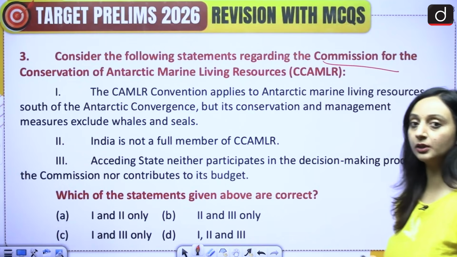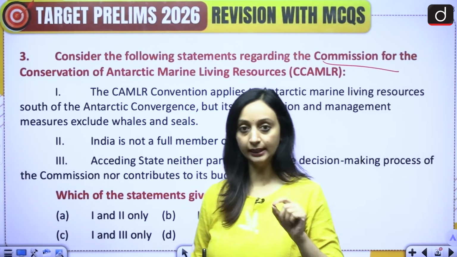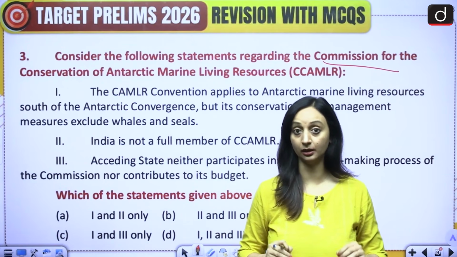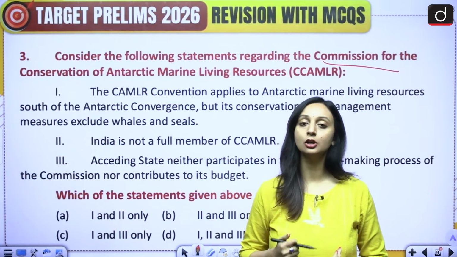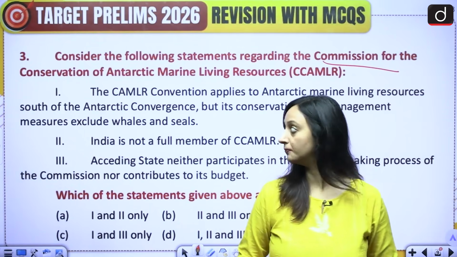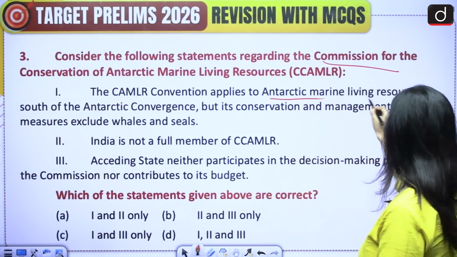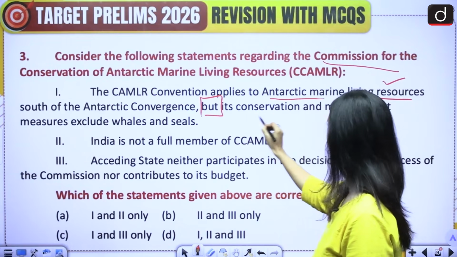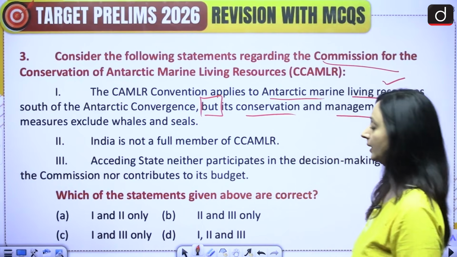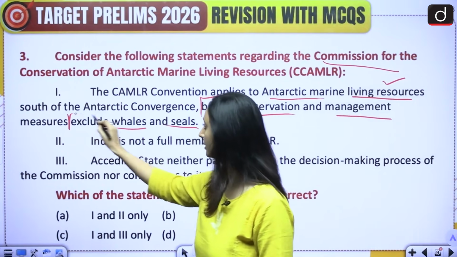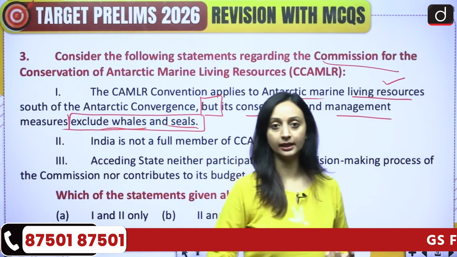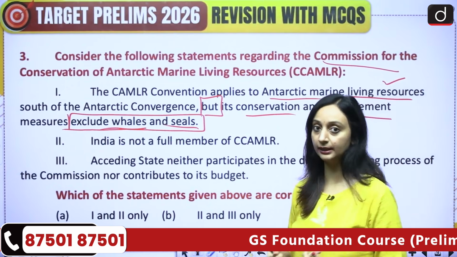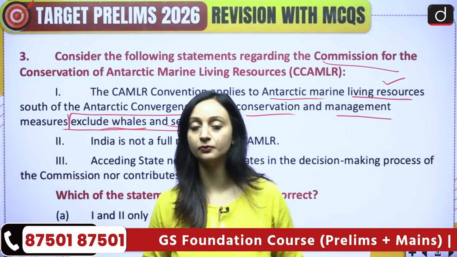Alright, so here we are talking about the conservation of marine living resources in the Antarctic. Marine living resources, different types of marine life that we find in the Antarctic region. That needs conservation, right? So for that we have this convention. So the first statement says that it applies to Antarctic marine living resources, yes, south of the Antarctic Convergence, but its conservation and management excludes whales and seals. Now is this correct? There are whales, there are seals that we find in the Antarctic region. So when we talk about this conservation of marine living resources, is there an exclusion of whales and seals?